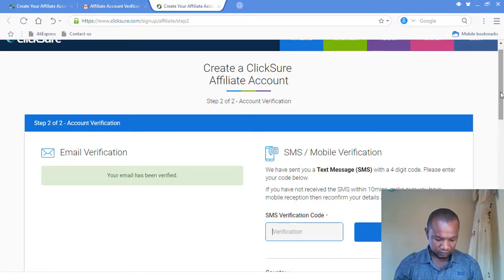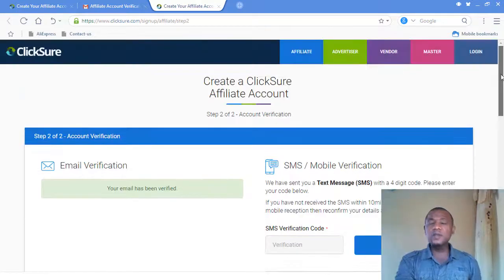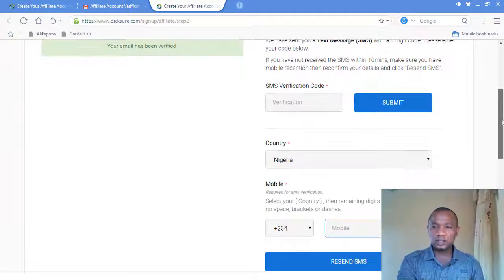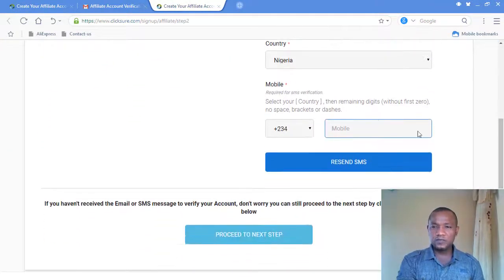So I have to actually look at my number to see whether this thing has come. Again, I haven't received it on my phone. So if you have not received the message, you have to scroll down. Do you understand me? So for here, your number should be here. I just deleted it before I got down to this particular place.